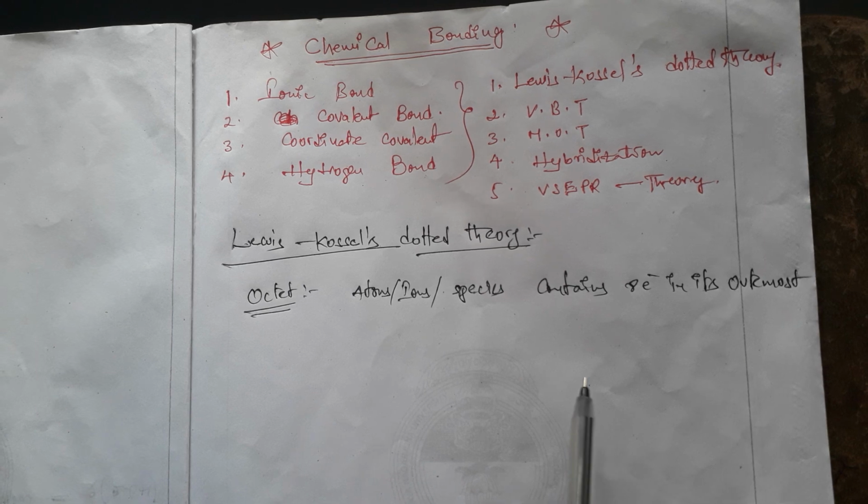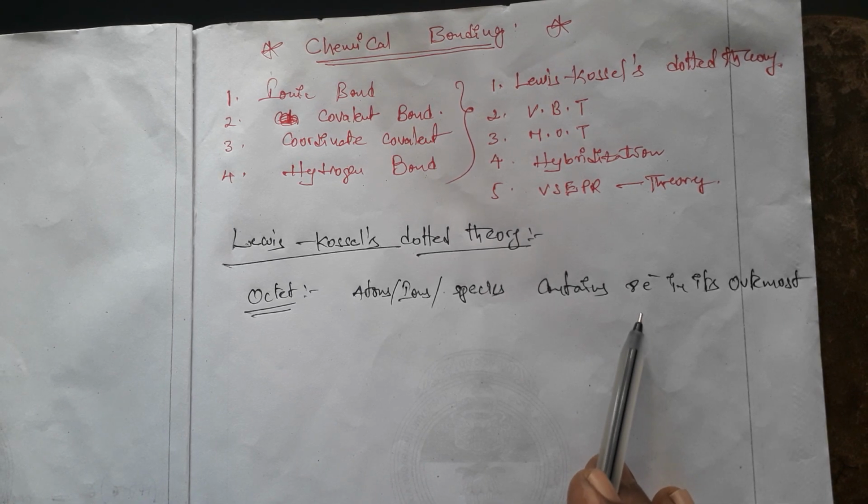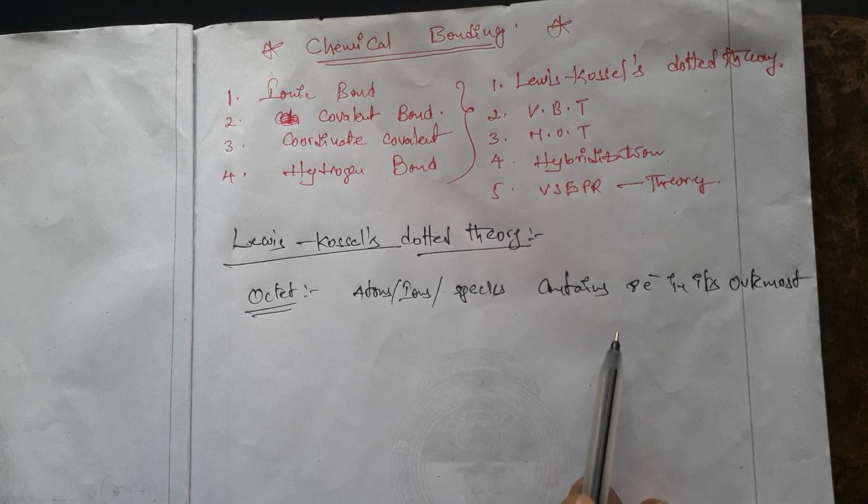So how is the possibility of 8 electrons, and how do they form a chemical bond between the two atoms?